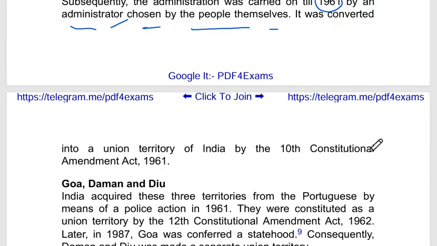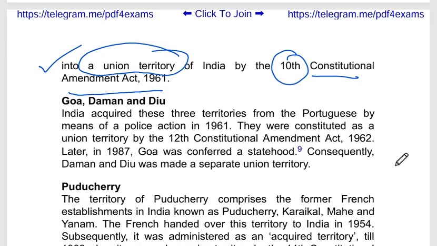But after 1961, the government enacted the 10th Constitutional Amendment Act and made this area a union territory of India. Next, Goa, Daman and Diu.